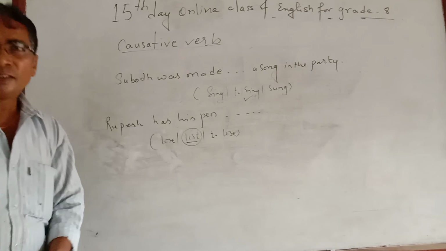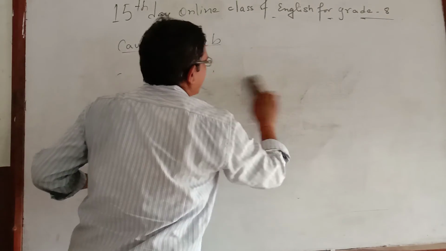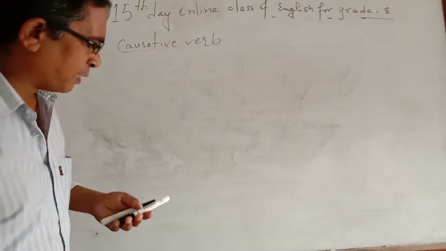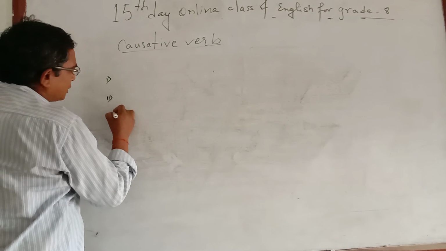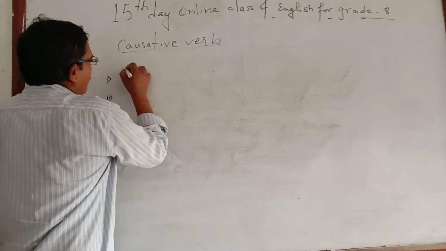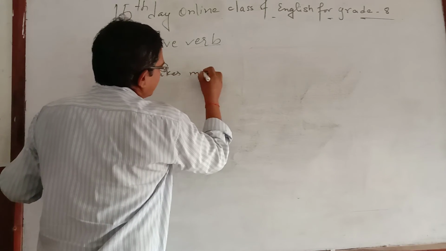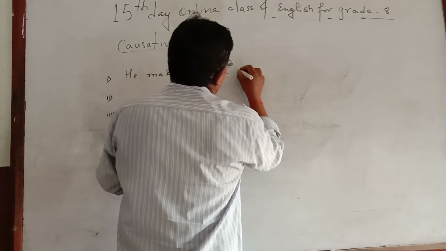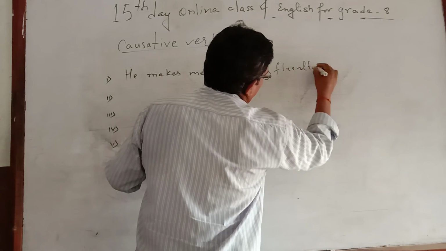So here I am writing 5 questions, and you find the right answer yourself. I will provide only verb 1 in the given brackets. As homework you may solve them at home. First: "He makes me ___ Nepali fluently."